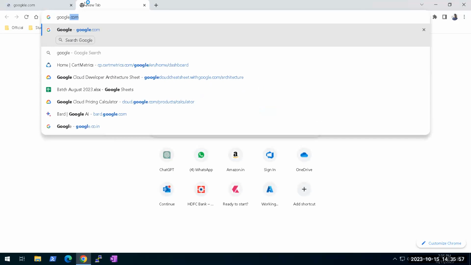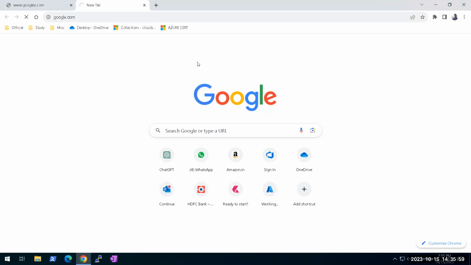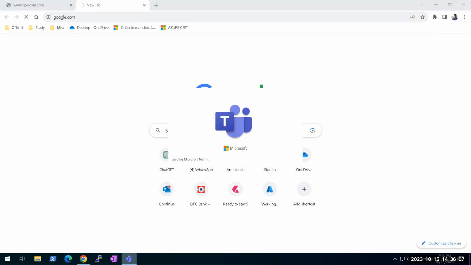Sorry about the typo, guys. My keyboard, it's very hard. Okay, but internet is accessible. This is very clear. You can see the page, everything is opening. My Teams is opening automatically. So internet is accessible on this machine.